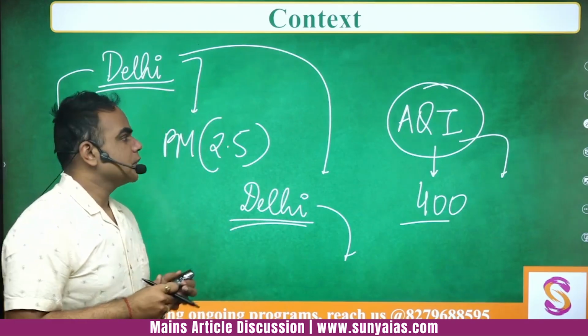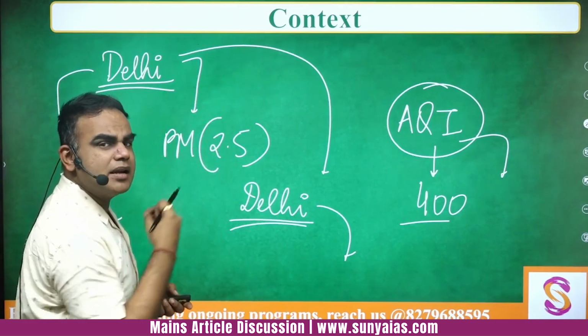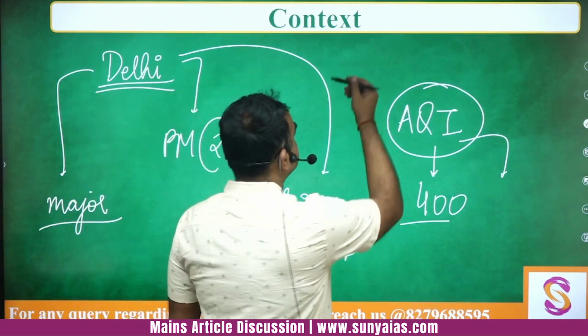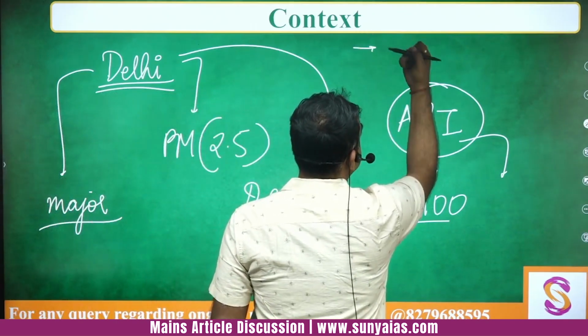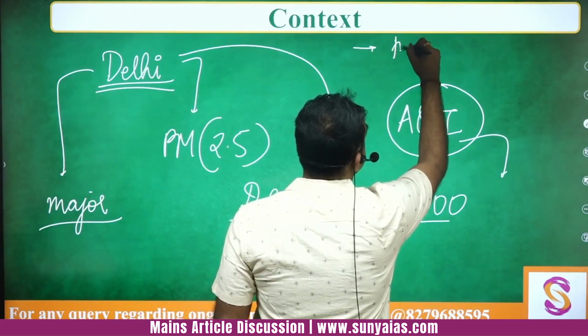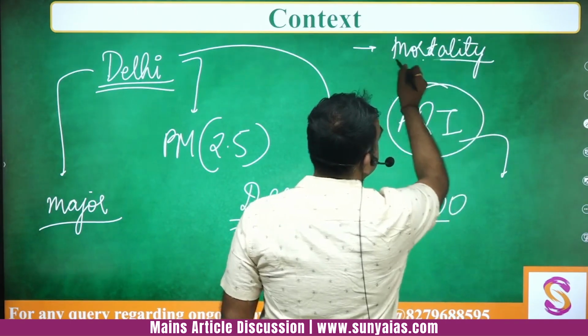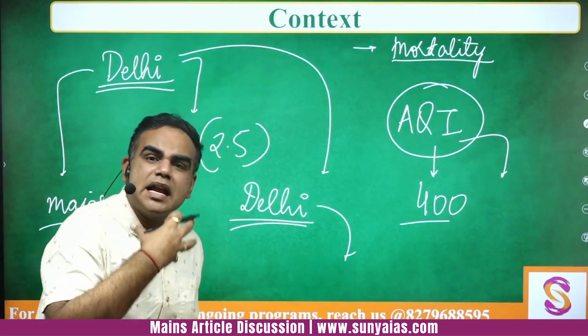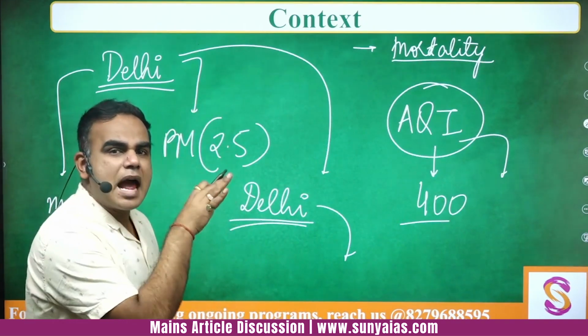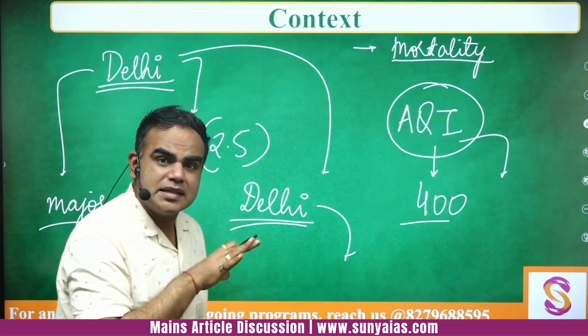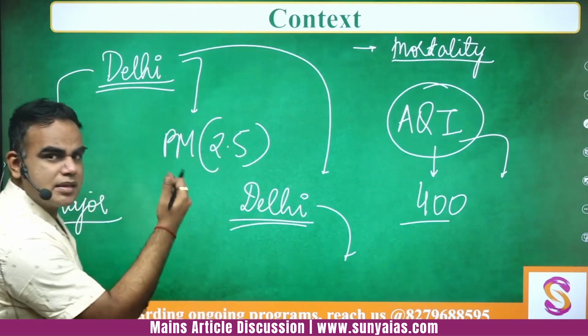And it is said that worsening air quality is directly related to mortality. People in the metro cities, if they inhale a lot of this air, their average life expectancy is going to decrease. So this is one of the contexts.